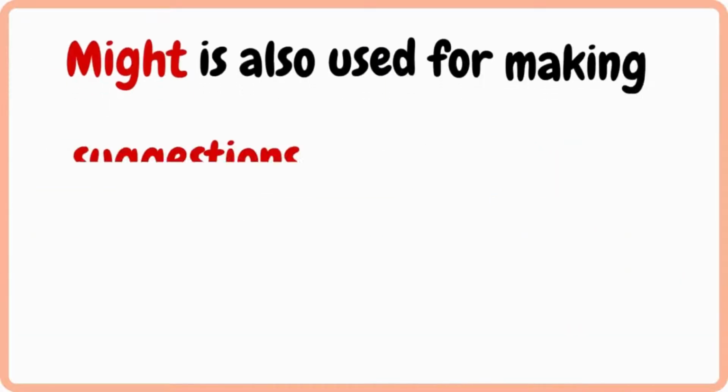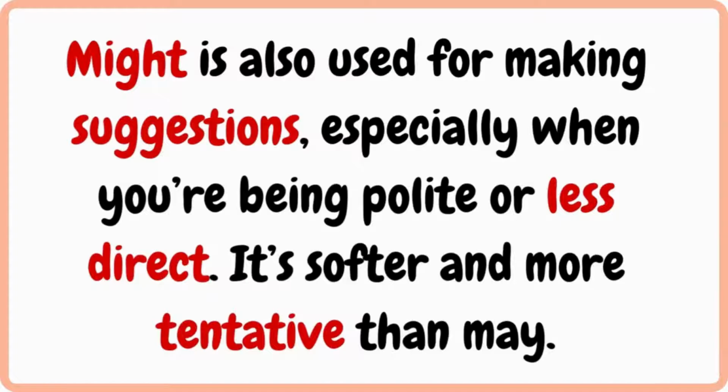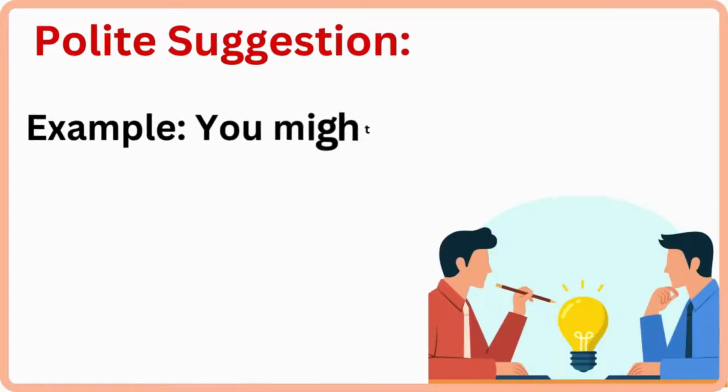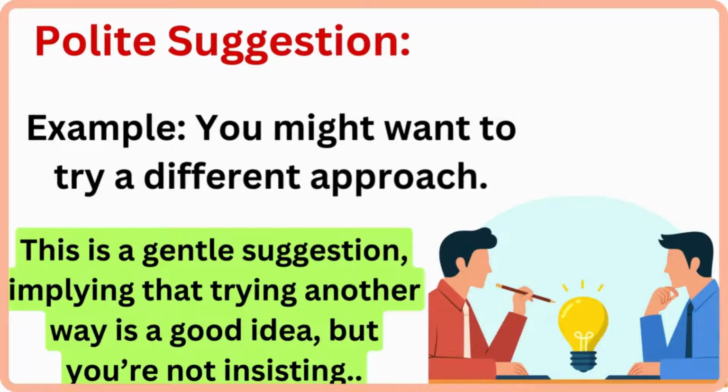Might is also used for making suggestions, especially when you're being polite or less direct. It's softer and more tentative than may. Polite suggestion. Example, you might want to try a different approach. This is a gentle suggestion, implying that trying another way is a good idea, but you're not insisting.